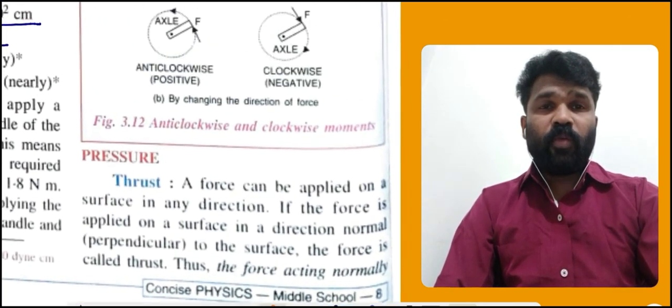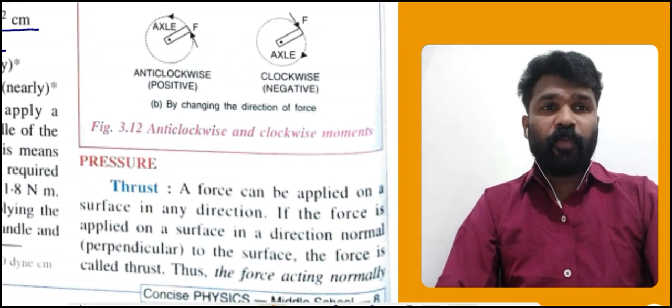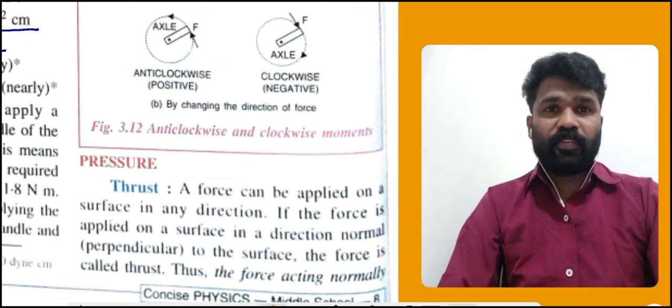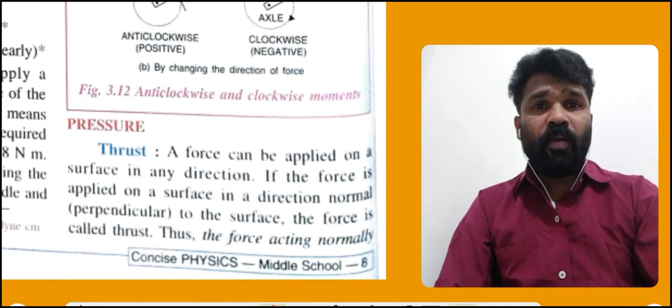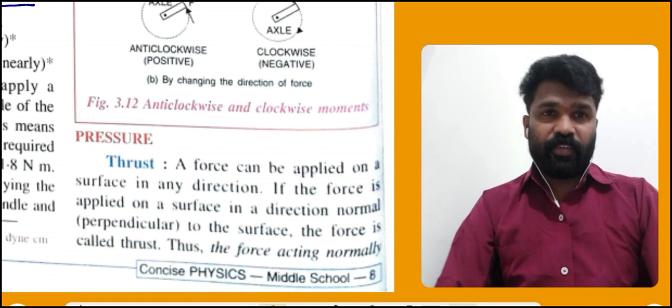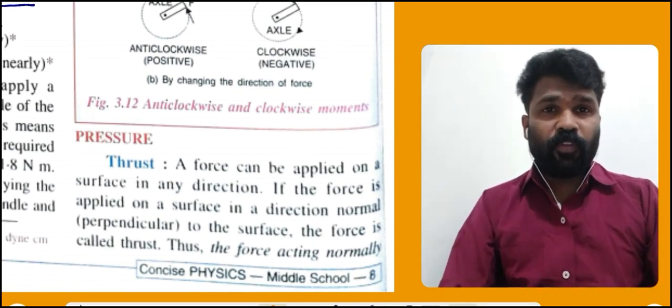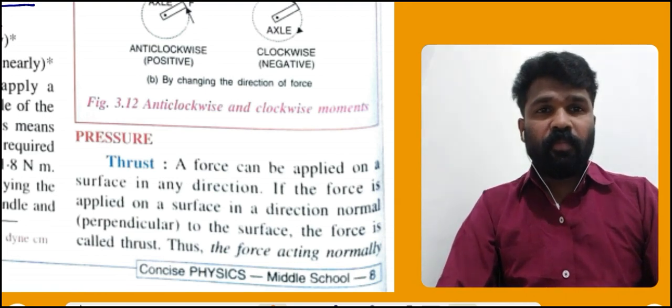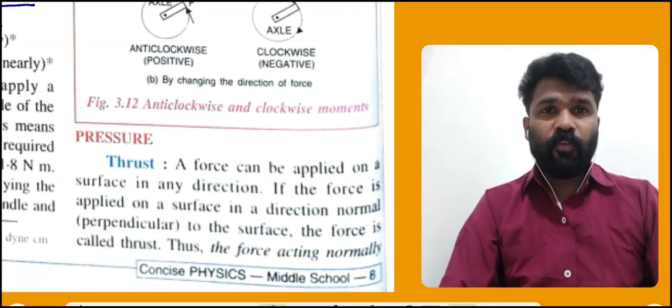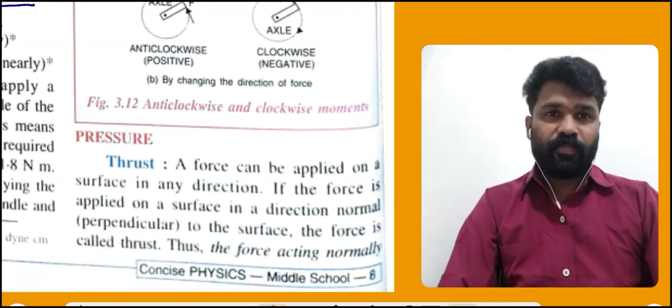Now we are going to discuss an important point, thrust, or pressure. A force can be applied on a surface in any direction. If the force is applied on a surface in a direction normal to the surface, the force is called a thrust.